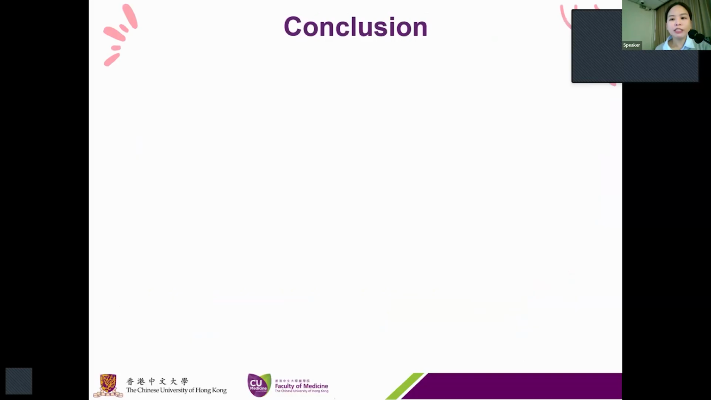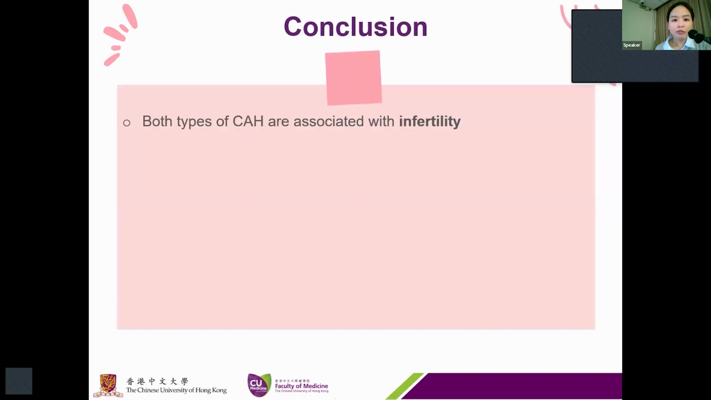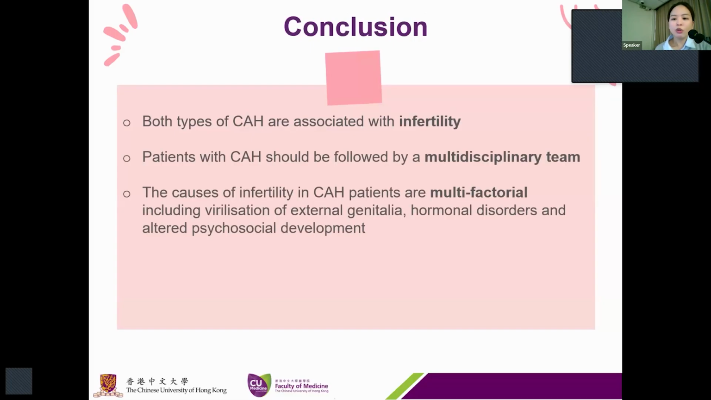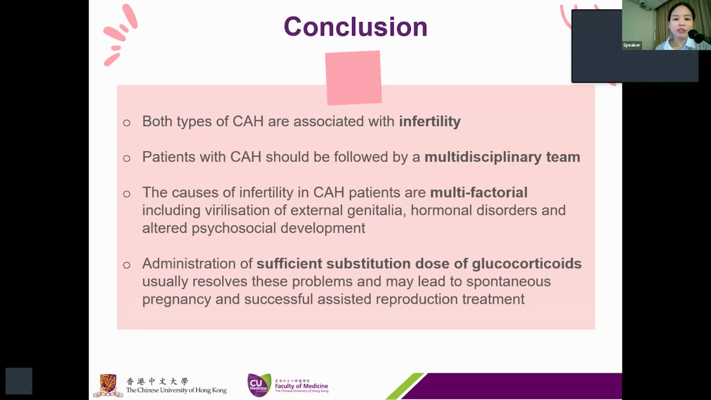To conclude my presentation today, both types of CAH are associated with certain degrees of infertility, and patients with CAH should be followed by a multidisciplinary team. The causes of infertility in CAH patients are multifactorial, including virilization of the external genitalia, disturbances of the hormones, and also altered psychosexual development. The replacement of sufficient glucocorticoid usually resolves these problems and may lead to a spontaneous pregnancy and successful ART treatment.